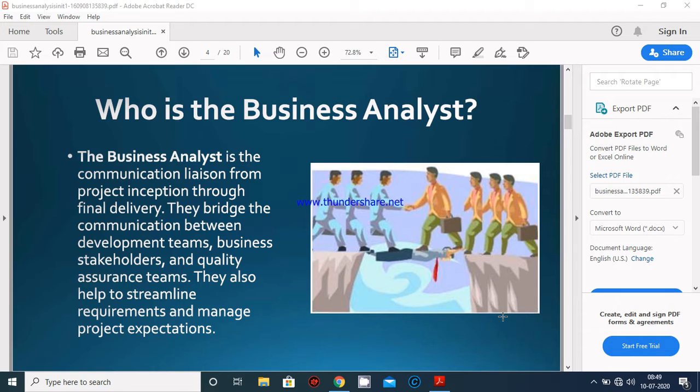It works like a bridge through his communication channel between the development team, business stakeholders and quality assurance teams, and also helps to streamline requirements and manage project expectations.